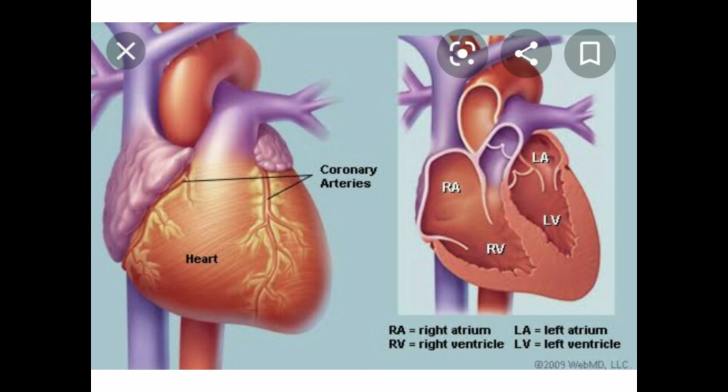A healthy heart makes a lub-dub sound with each beat. Our heart normally beats 72 times in a minute, but it beats faster when we run, jump, or do any other physical activity. It also beats faster when we have fever or other diseases. That is why when we visit a doctor, they check our heartbeat using a stethoscope.